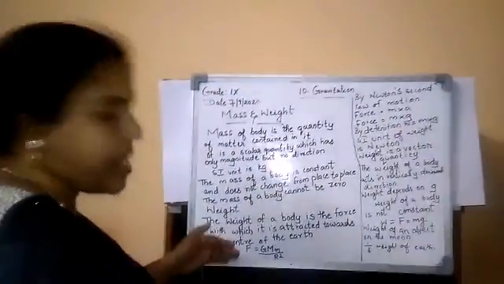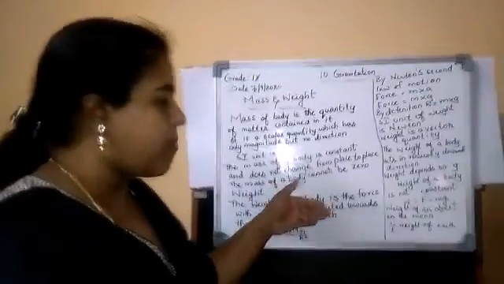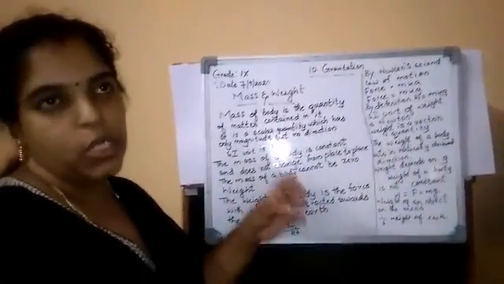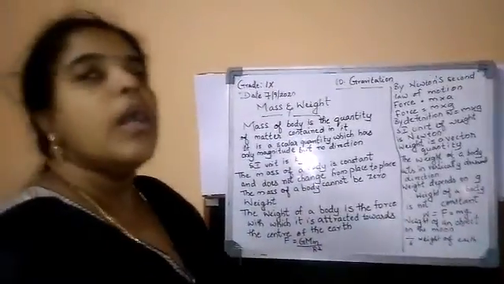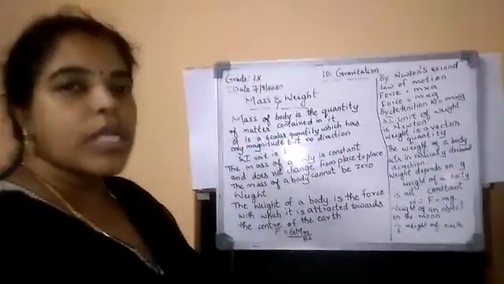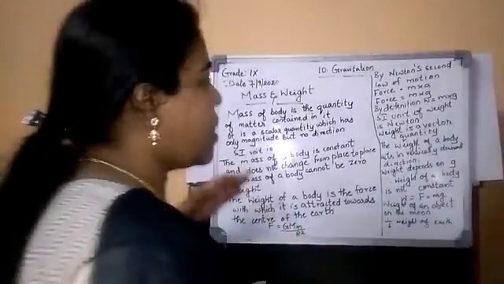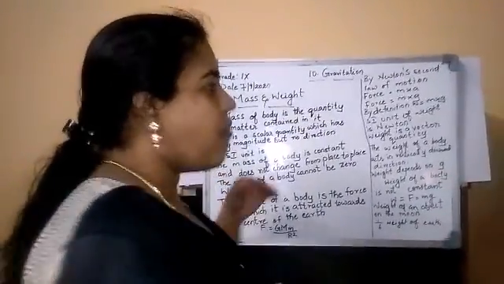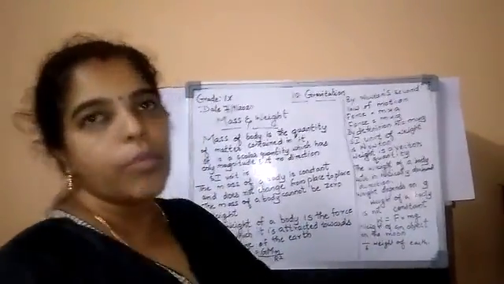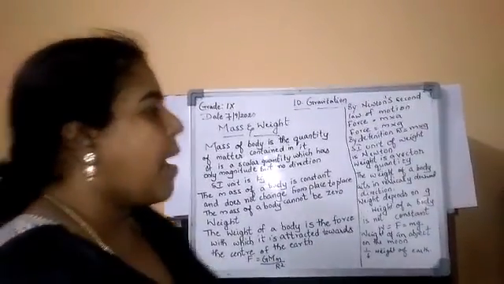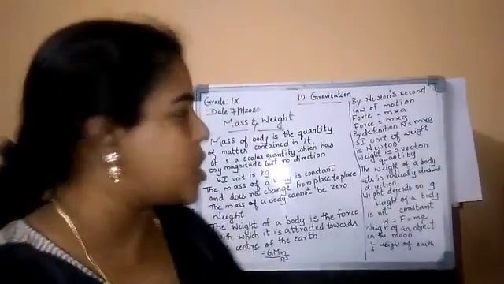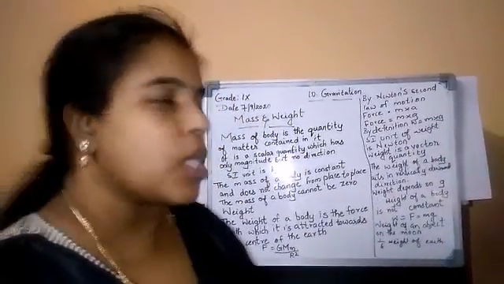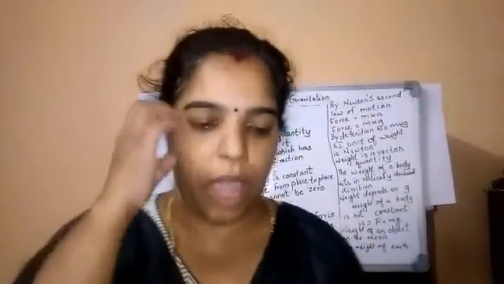And what is the weight? Weight of the body is the force attracted towards the center of the earth. And what is the SI unit of weight? Newton, and it is a vector quantity. What is the formula of the weight? Weight is the product of mass and acceleration due to gravity: mass into acceleration due to gravity.